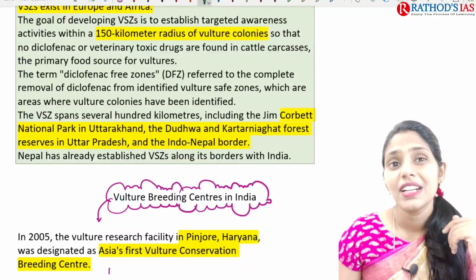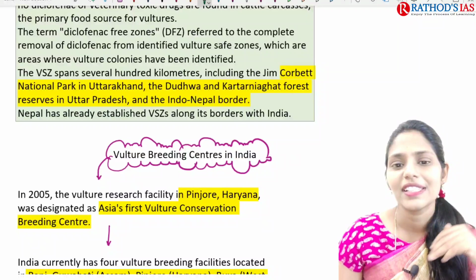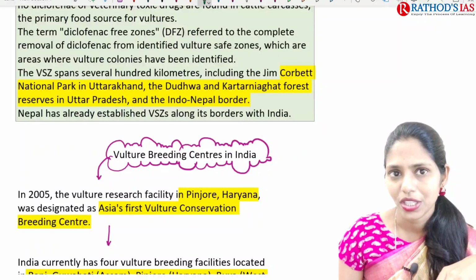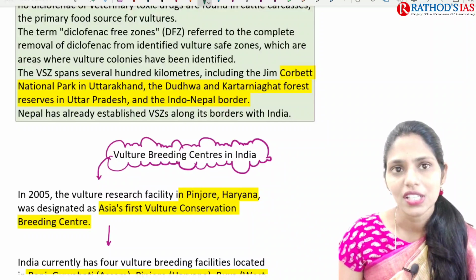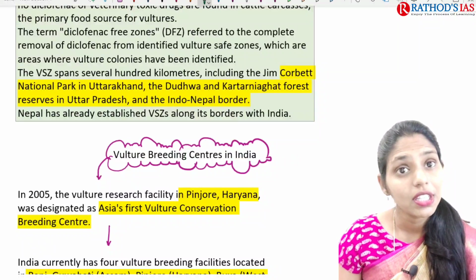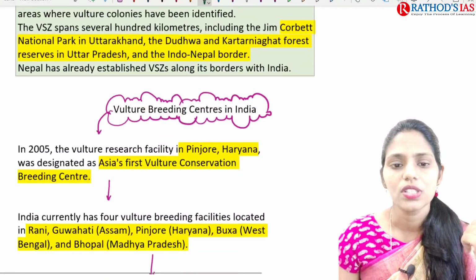So they are nothing but diclofenac-free zones. In India, we can see these zones, for example, in Jim Corbett National Park in Uttarakhand, Dudhwa National Park, and Katarniaghat Forest Reserves in UP, and even on the Indo-Nepal border we can see these vulture safety zones.